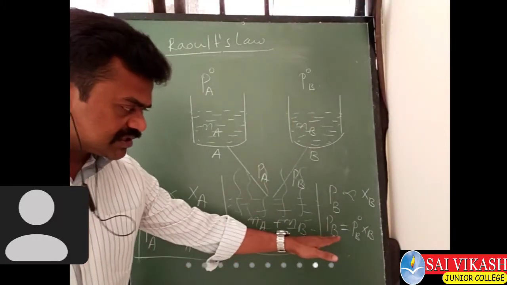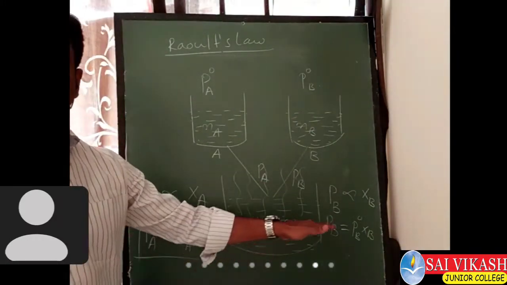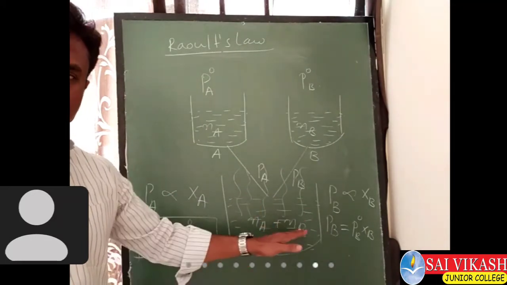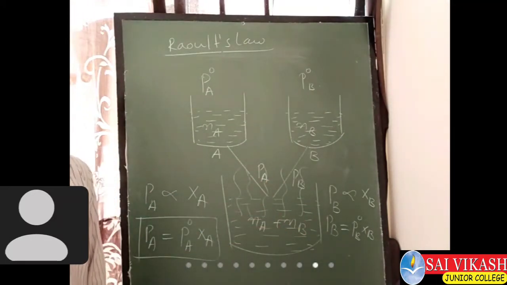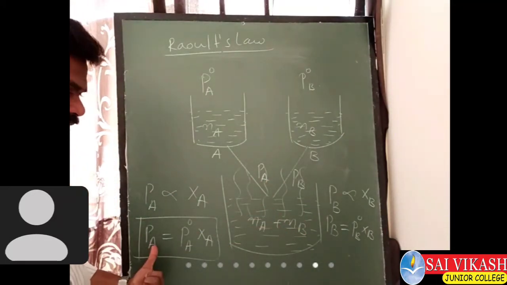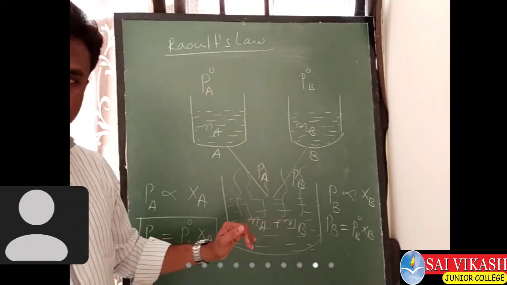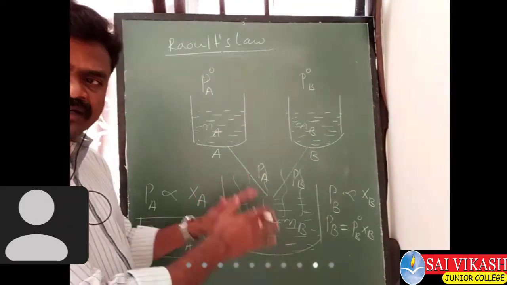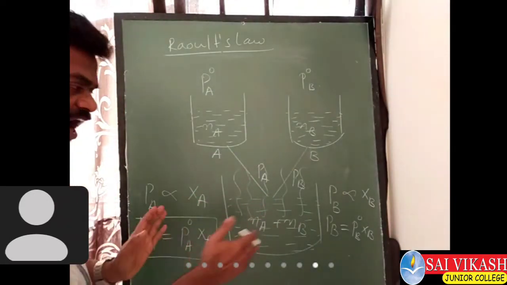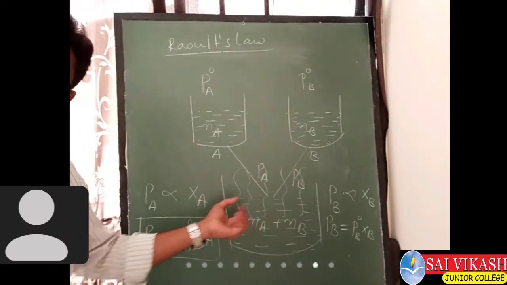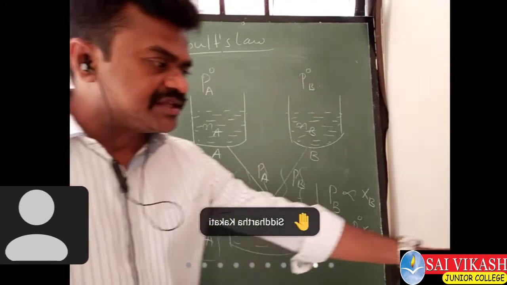So these are the partial vapor pressures of both components in the solution. PA is the partial vapor pressure of A, PB is the partial vapor pressure of B present in the solution. Let us add them. Let us add the partial vapor pressures PA and PB.